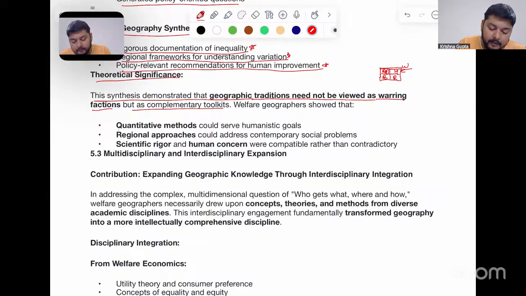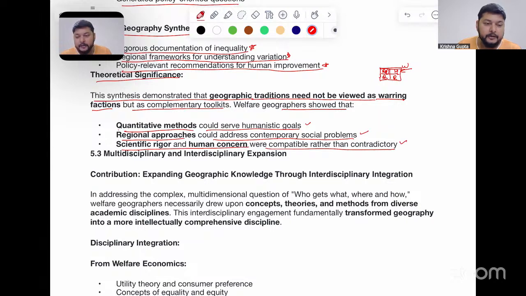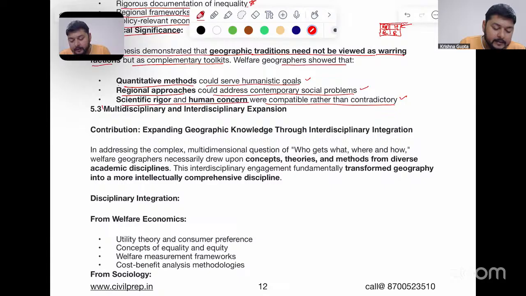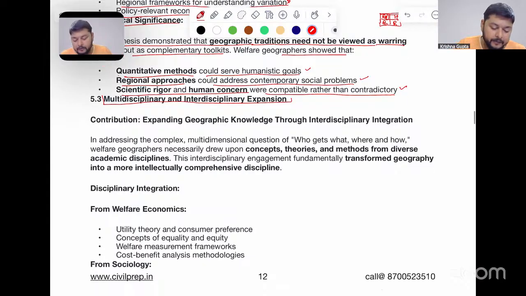So welfare geographers showed that quantitative methods could serve humanistic goals. Regional approaches could address complex contemporary social problems. Scientific rigor and human concern were compatible rather than contradictory in nature. Now, in the next section, we have the multidisciplinary and interdisciplinary expansion of welfare geography.